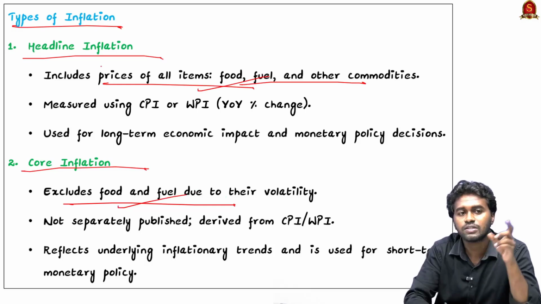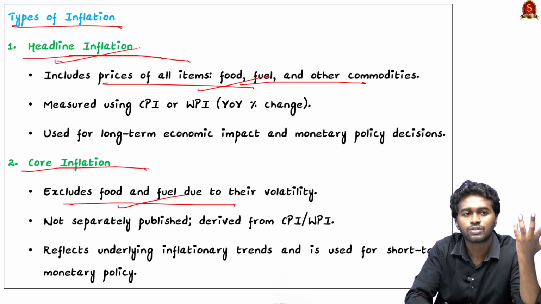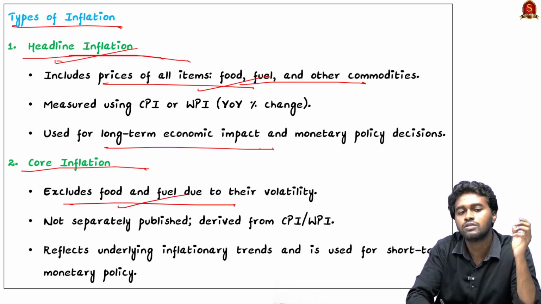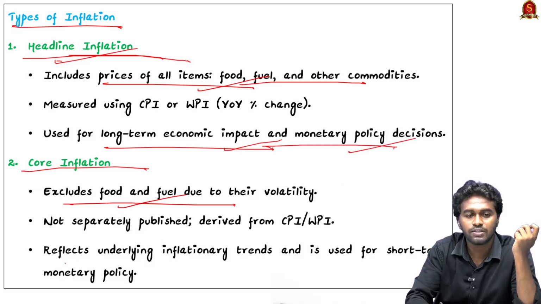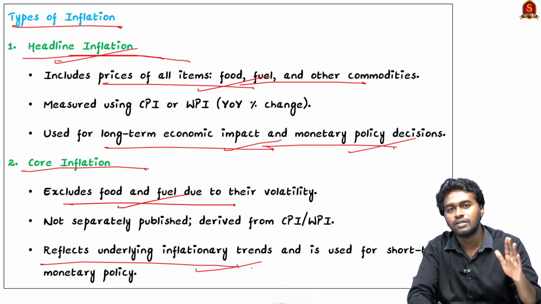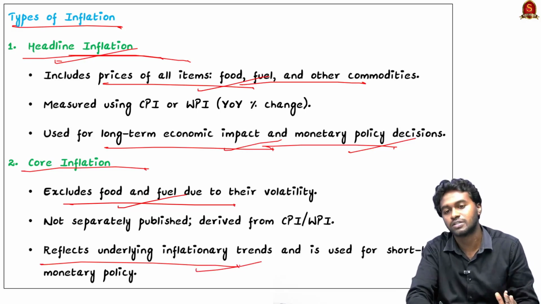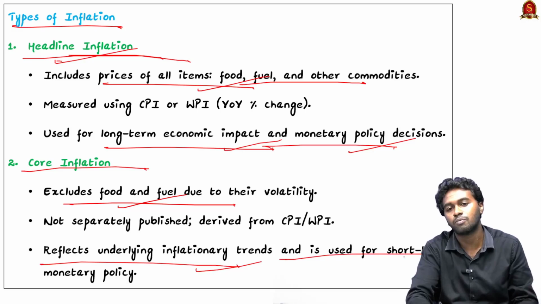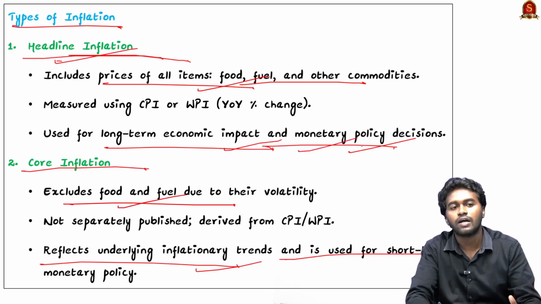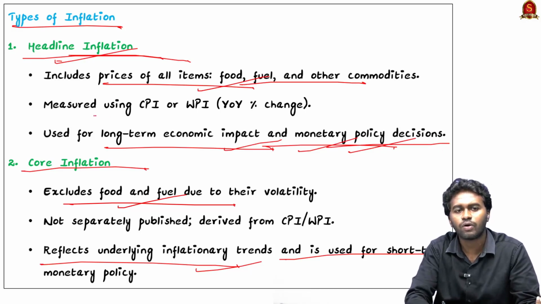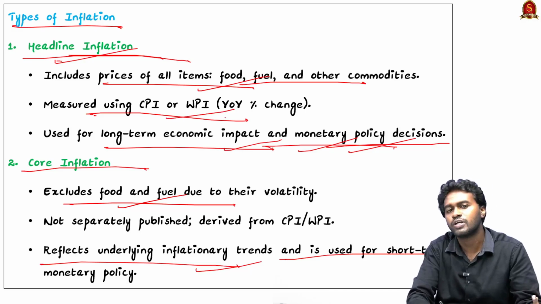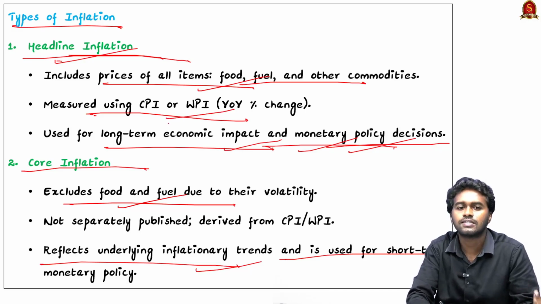So by studying headline inflation, we can go for a long-term understanding of the impact of inflation on the economy, and at the same time it will help in monetary policy decisions. The next is core inflation, which helps us understand the current inflationary trend, and it is used for short-term monetary policy, while headline inflation will be used for long-term monetary policies. And both headline and core inflation are measured using changes in the CPI or WPI.